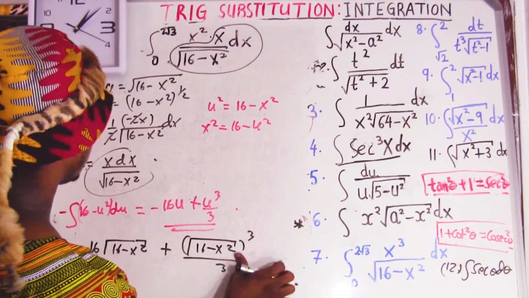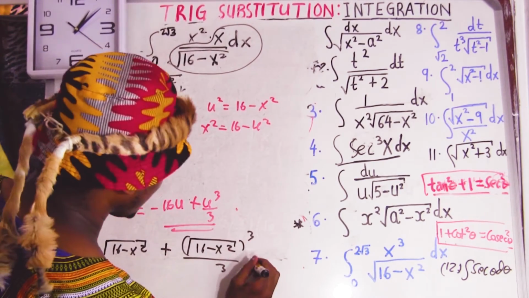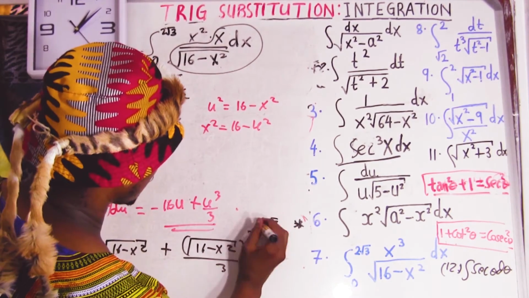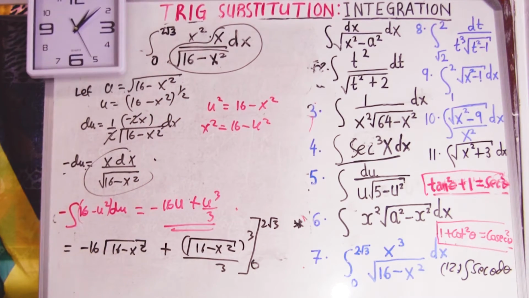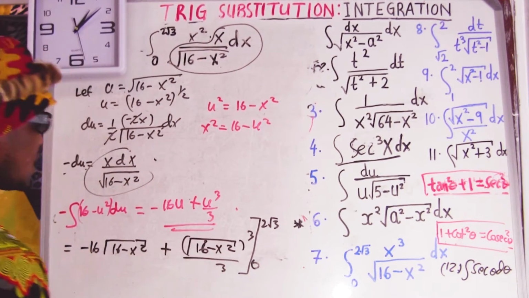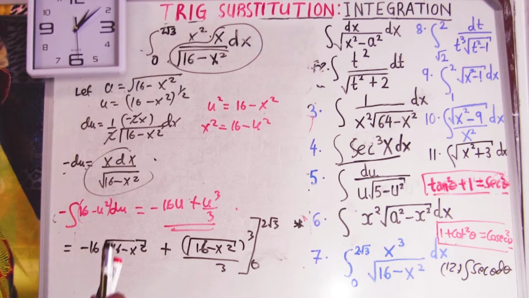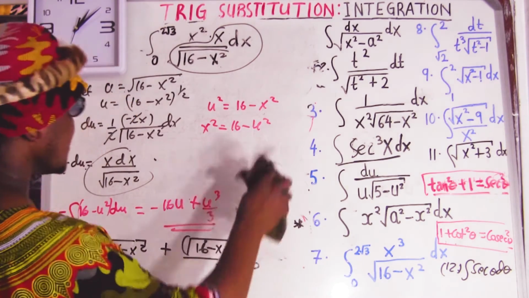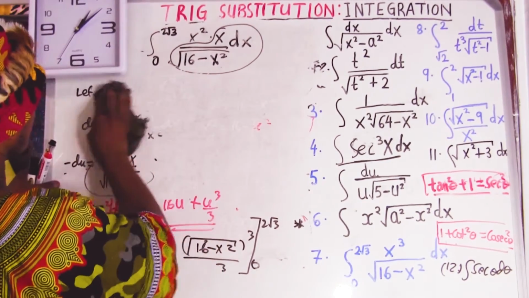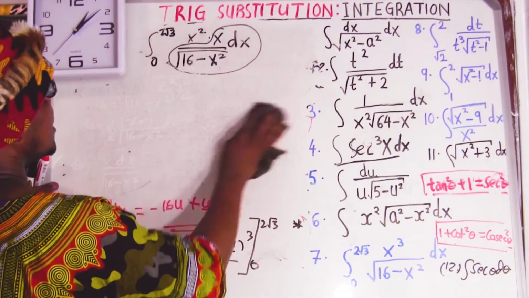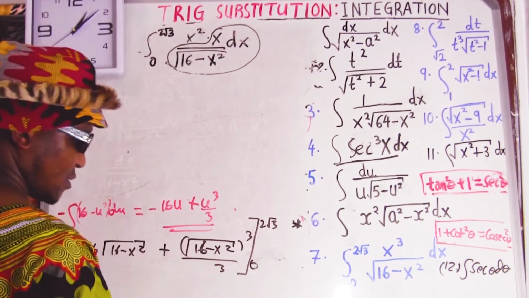Now they give us a limit. What is the limit? Let me start from 0 to square root of 3. So what we're going to do now, the question is finished, but I just have to substitute. Substitute upper limit minus lower limit, always. Substitute upper limit minus lower limit. And that's going to be the end of the question if you do it by substitution.